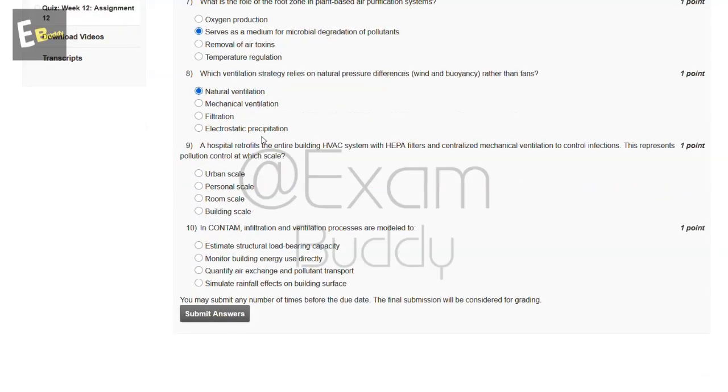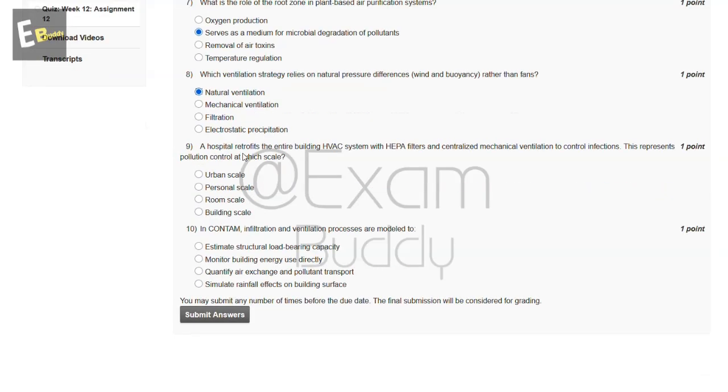Now let's go to our question number 9. A hospital retrofits the entire building HVAC system with HEPA filters and centralized mechanical ventilation to control infections. This represents pollution control at which scale? So these are the options: urban scale, personal scale, room scale, building scale. So let's check the answer of our ninth question.